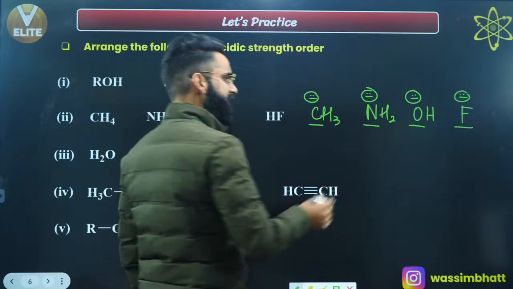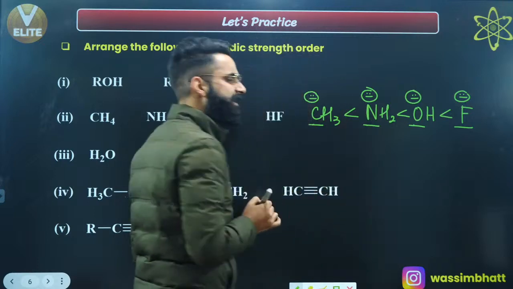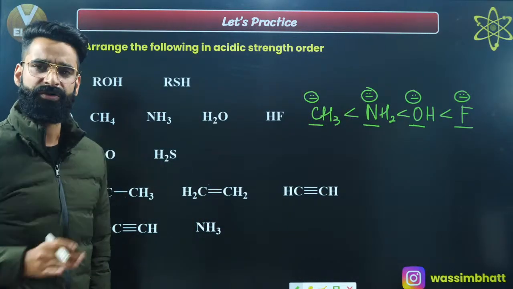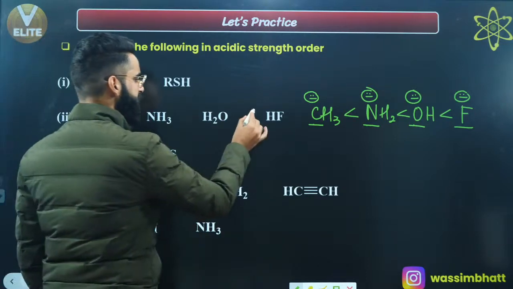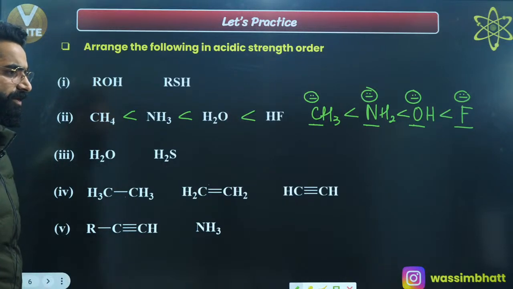So can I say negative charge will be more stable on the more electronegative element, and this is going to be the stability order of these conjugate bases. And whatever is going to be the stability order of the conjugate bases, the same is going to be the acidic strength order in this case, right? I'm sure it is clear to everyone. Yes? Right, people?